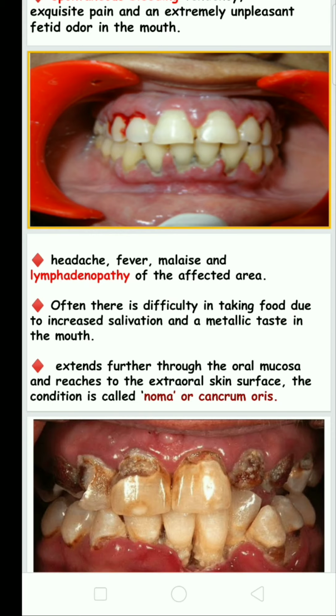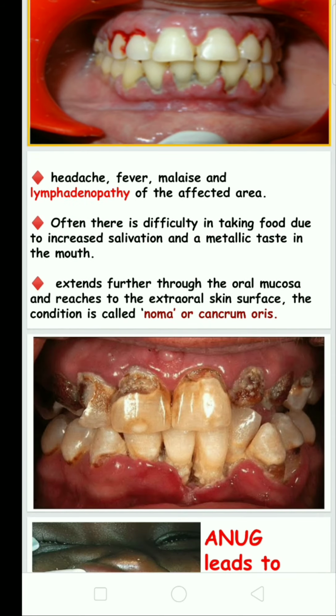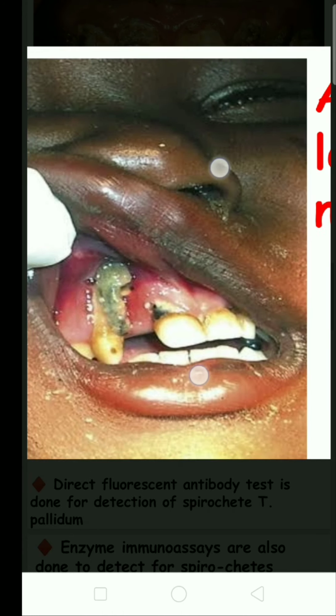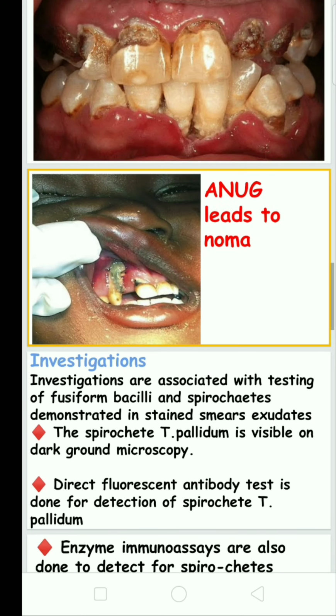The lymphadenopathy is due to the bacteria stimulating inflammatory cells, which in turn stimulate the lymph nodes, so lymphadenopathy occurs. Often there is difficulty in taking food due to increased salivation and a metallic taste in the mouth. That metallic taste is due to spontaneous bleeding in the mouth. If untreated, ANUG leads to noma or cancrum oris.